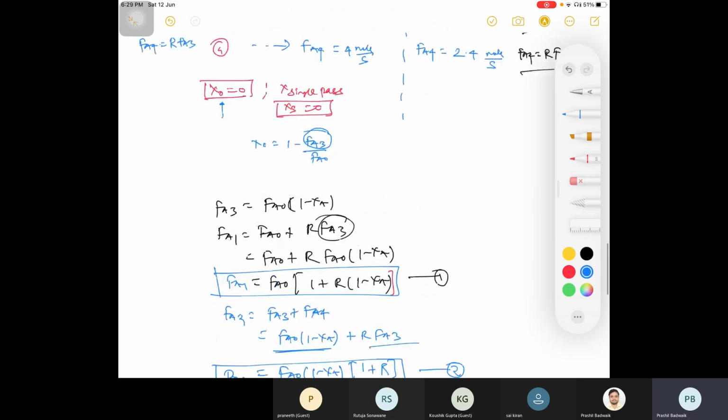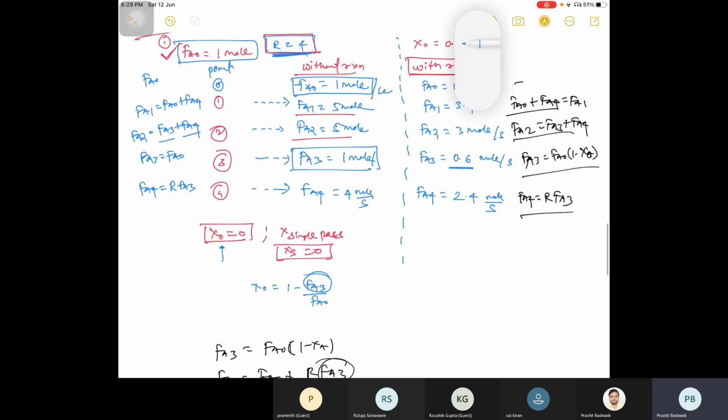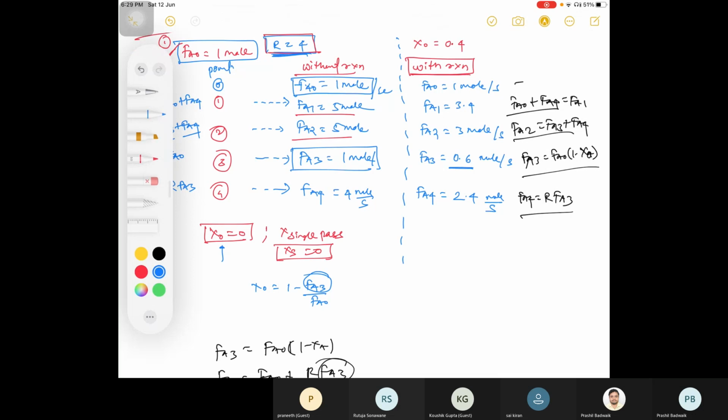Now for the reaction we took here, what is your single pass conversion and what is your overall conversion based on these values? Single pass is basically FA1 and FA2. So what is your single pass conversion? That is 0.4 divided by initial, that is 3.4.